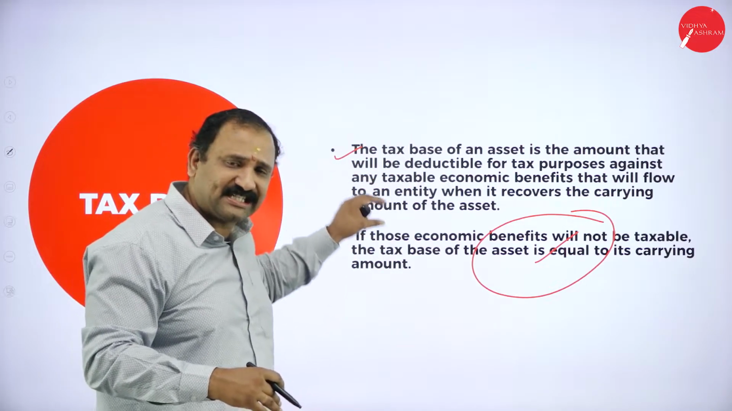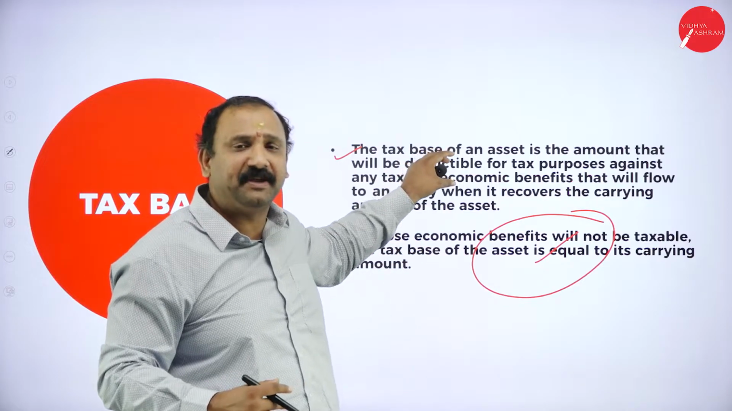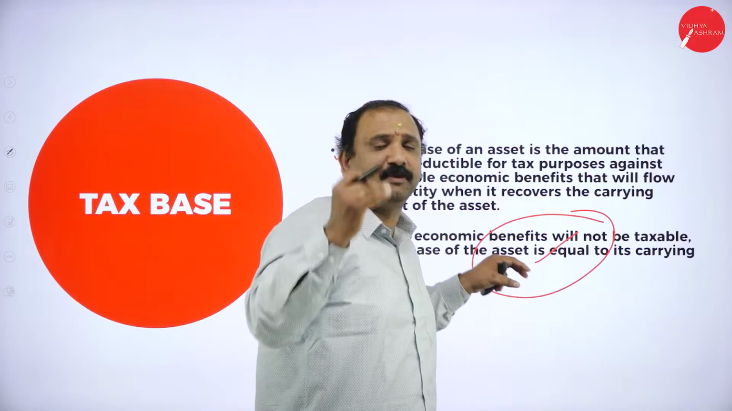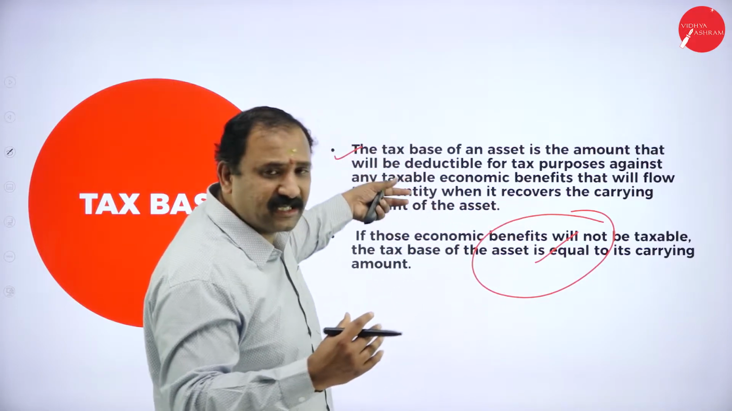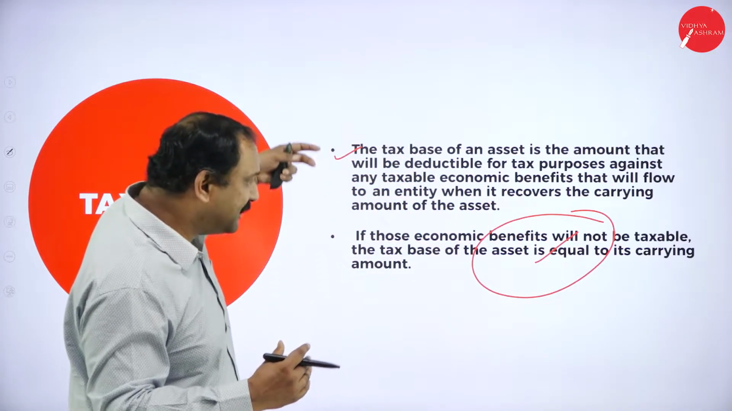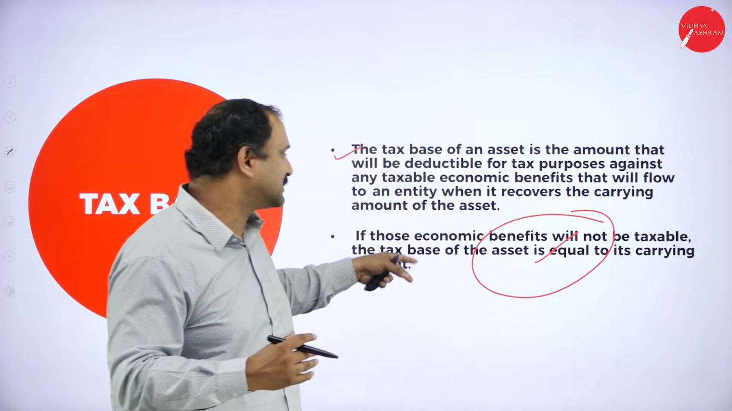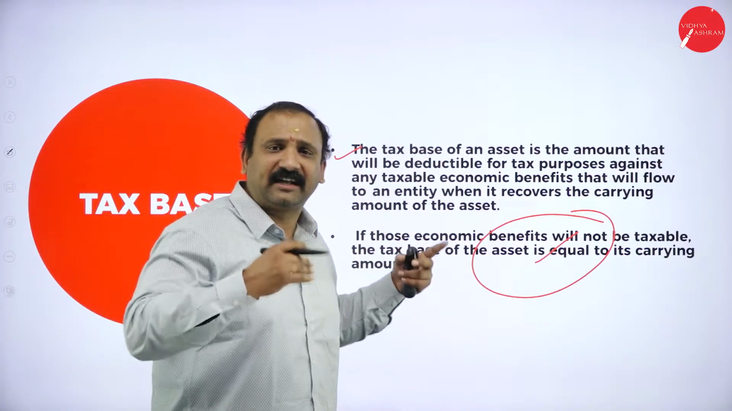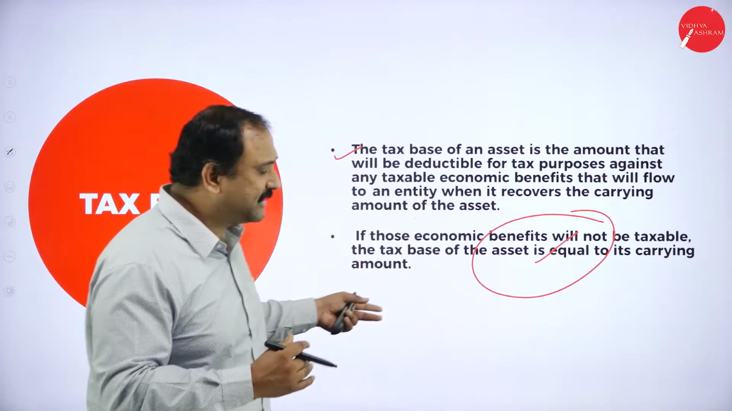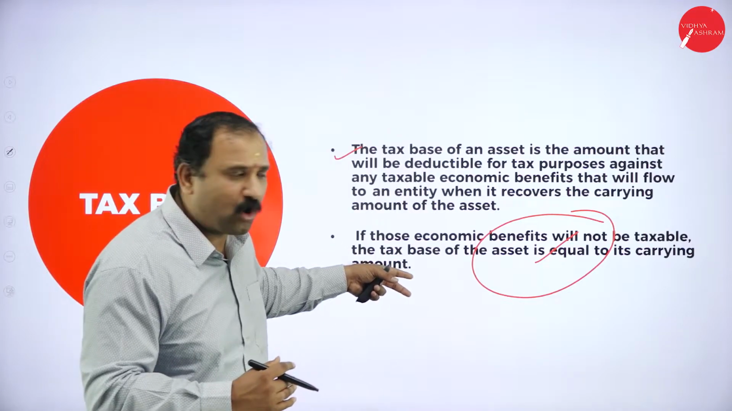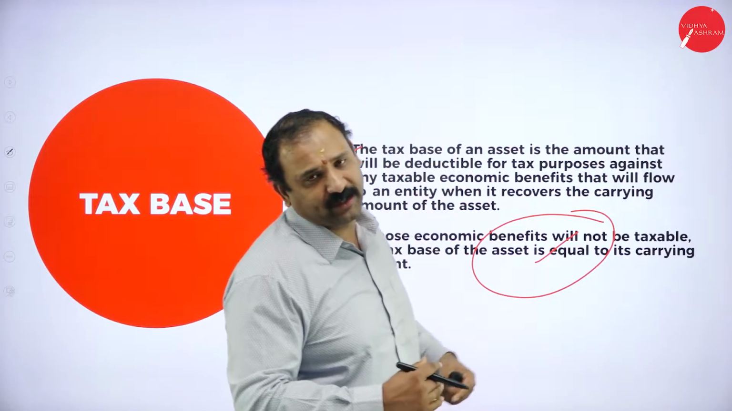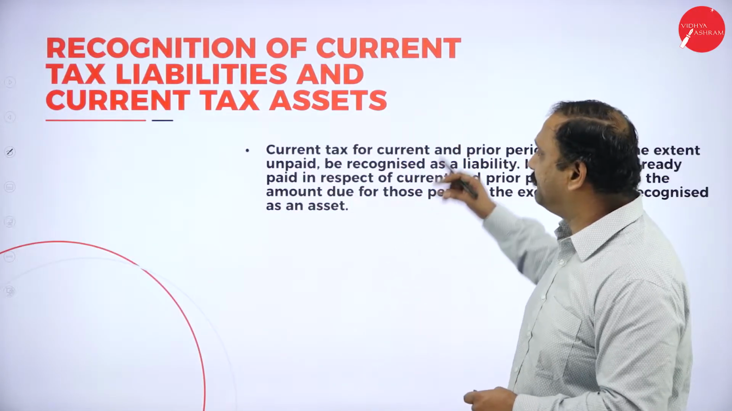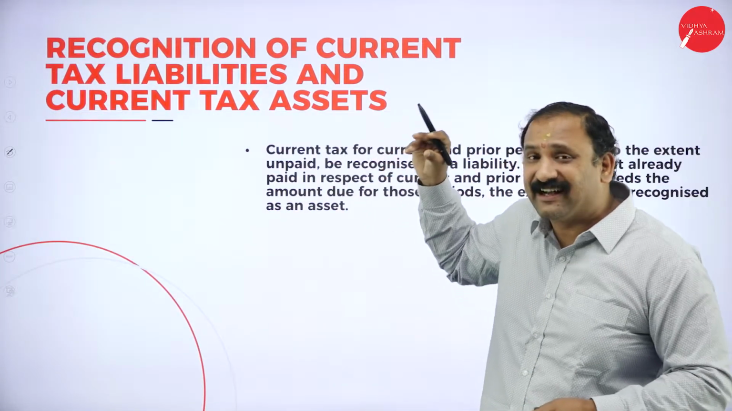And when you see the asset, where it is located and from where it is being used, the tax base becomes the source factor from which the tax is being used for the future economic, that is, the income is used for the future economic base. And if those economic benefits are not taxable, the tax base of the asset is equal to its carrying amount. So whatever carrying amount comes in for that particular tax base, for that particular zone altogether, that has to be recorded at that given point of time, followed by the recognition of the current tax liability and current tax asset.